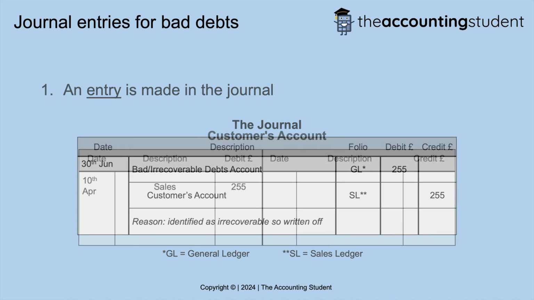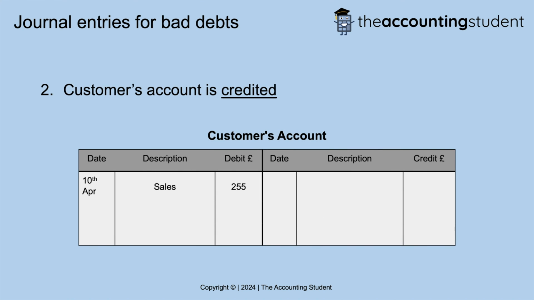Step 2 is that the customer's account is credited. So the relevant information, such as the date, description and credit amount, is then added to the account.